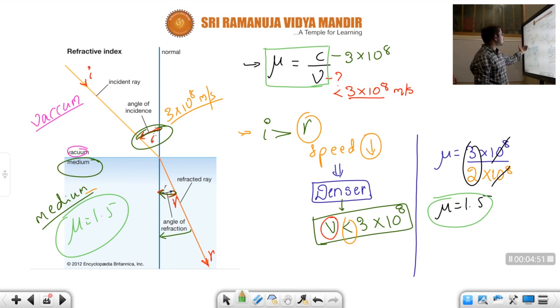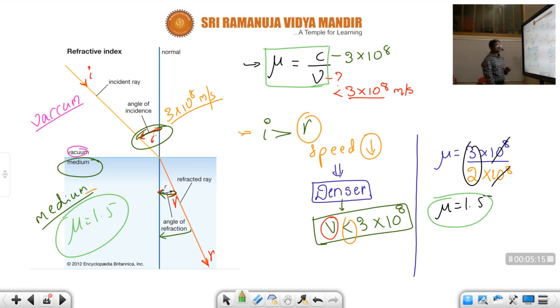Then what about refractive index of vacuum, children? The light is entering from vacuum to a certain medium. There is change in speed. So here we calculated the refractive index of that particular medium. Okay, fine. Then what about the refractive index of vacuum?